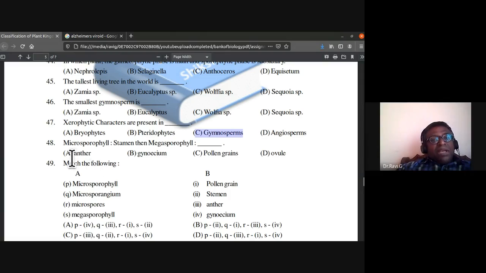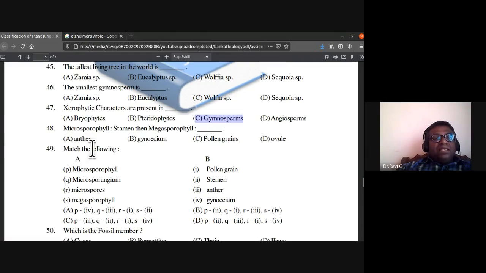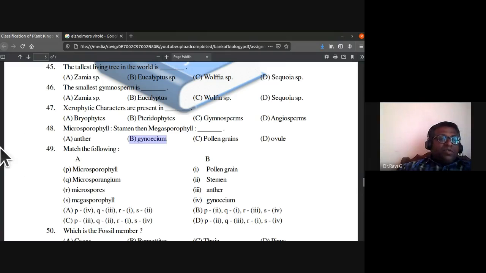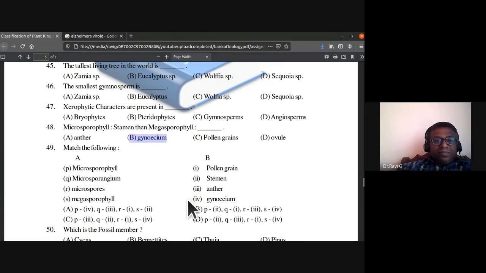Question 48: Microsporophyll, we call it as stamen. Then megasporophyll, what should we call it as? Should we call it as anther, or gynoecium, or pollen grain, or ovule? So the answer is gynoecium. Megasporophyll should be called as gynoecium. So 48, B is the answer.